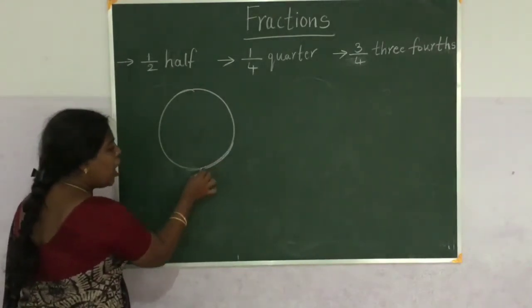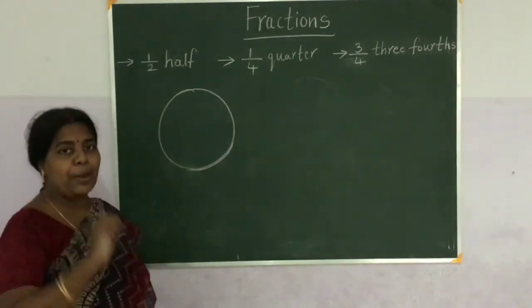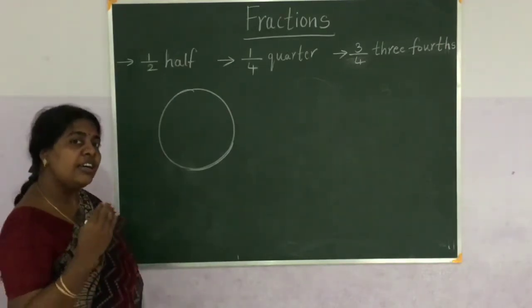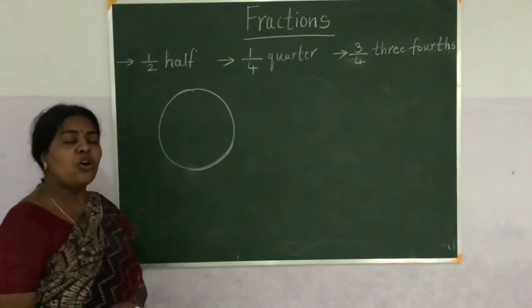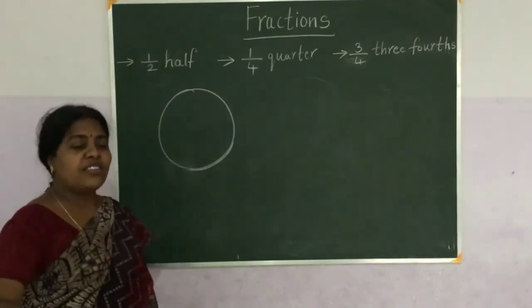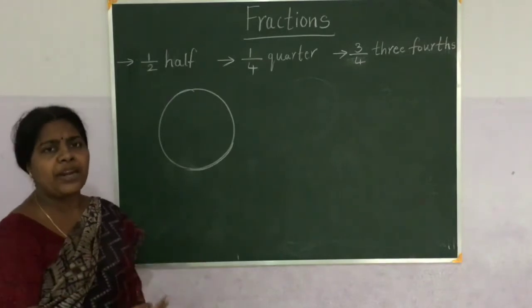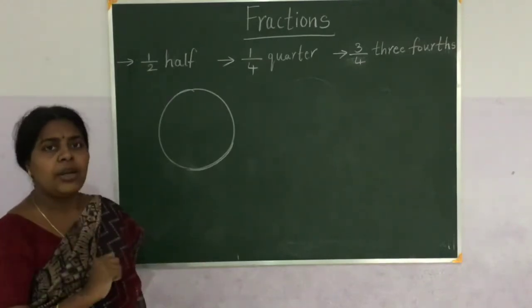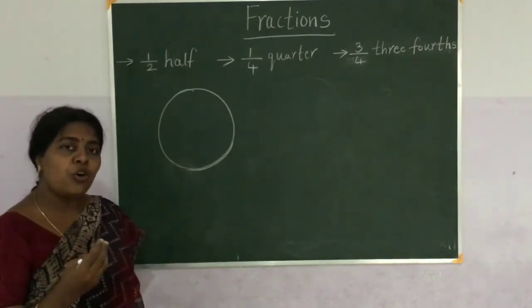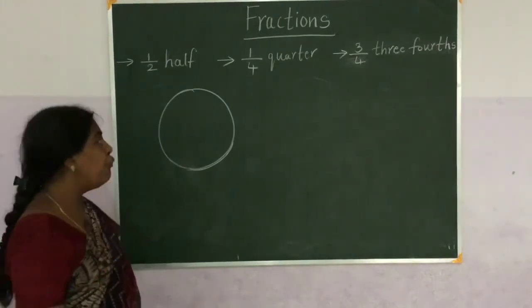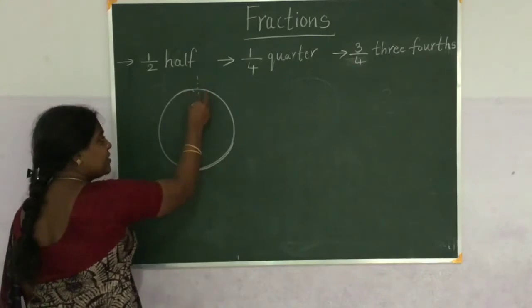So in your house there are 4 members. So you, your father, your mother and your sister. So you are celebrating your birthday among yourselves. You are not calling anybody. So there are 4 members in your family. So you cut the cake into 4 equal pieces.